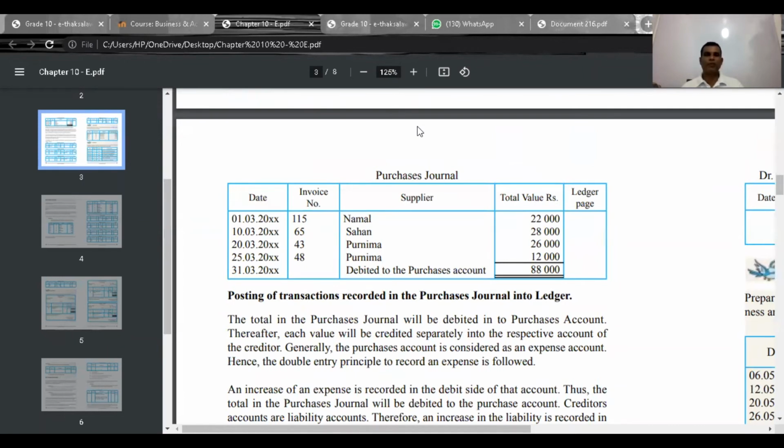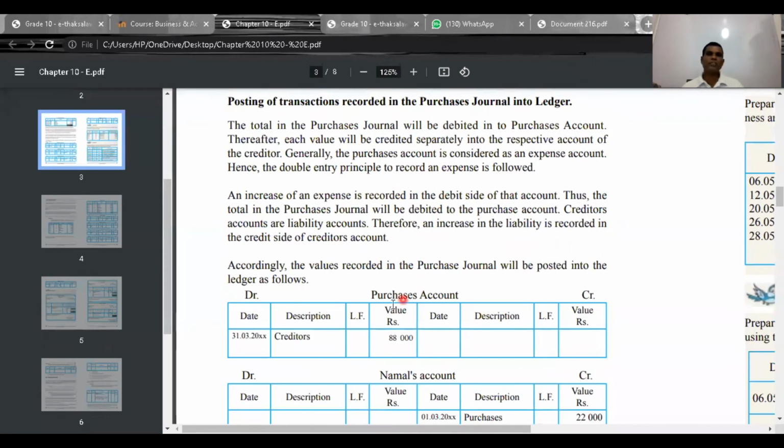I feel that it is clear for you now. Total here is debited to purchases account, or you can write it as transferred to purchases account. Now total should be transferred to purchases account. Here you see purchases account as credited. Now here the format of an account: date, description, ledger folio, value.